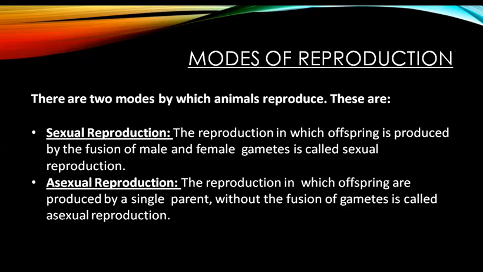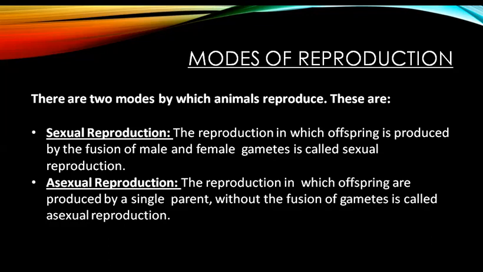When we talk about modes of reproduction, there are two modes by which animals reproduce. These are sexual reproduction and asexual reproduction. Sexual reproduction is the process of reproduction in which offspring is produced by the fusion of male and female gametes.